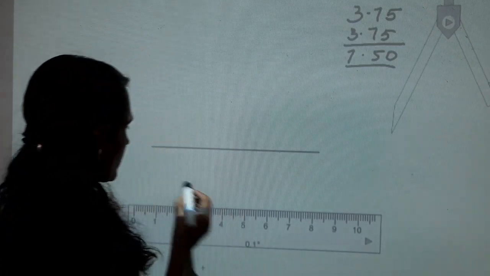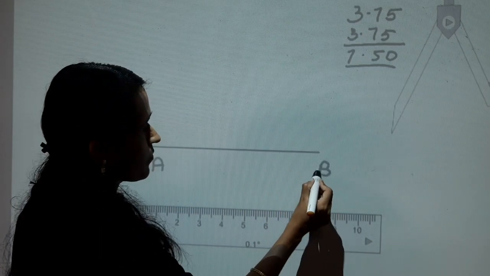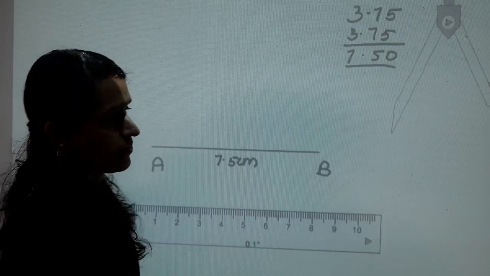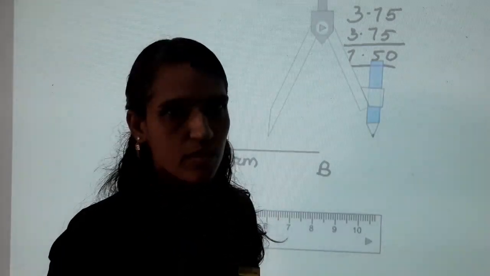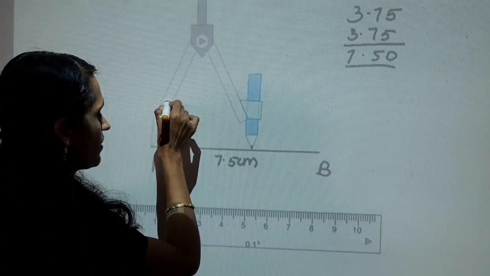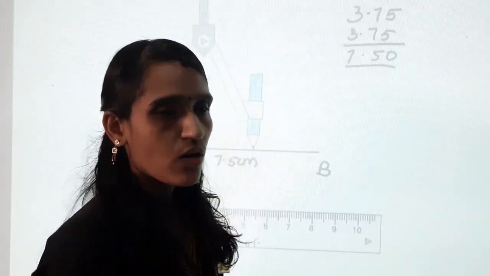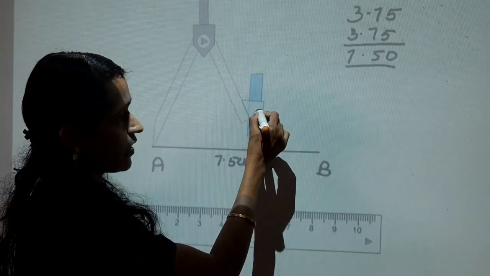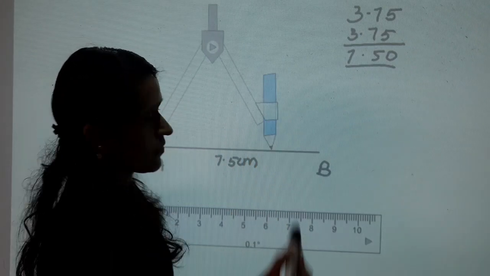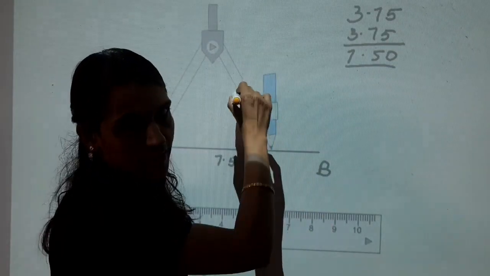Mark the end points as A and B. Next, take a compass and fix the point on A and take measurement more than half of the line AB and draw two arcs on both sides of the line.